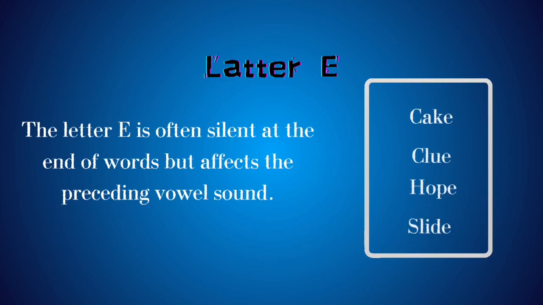And now, the letter E. The letter E is often silent at the end of words, but affects the preceding vowel sound. For example, cake, clue, hope, and slide. If the letter E is the final letter in the word but it's the only vowel sound, then it needs to be pronounced. For example, he, she, we.